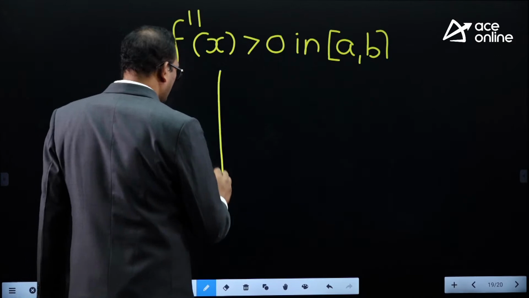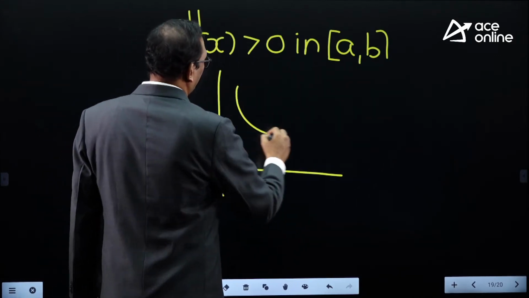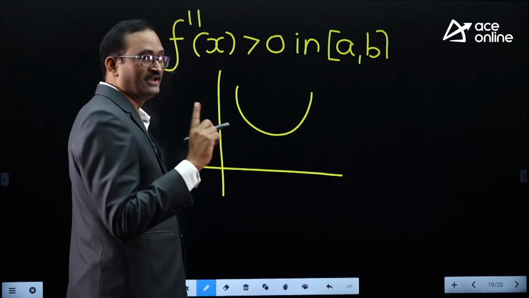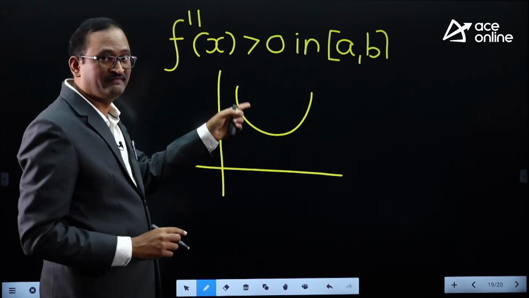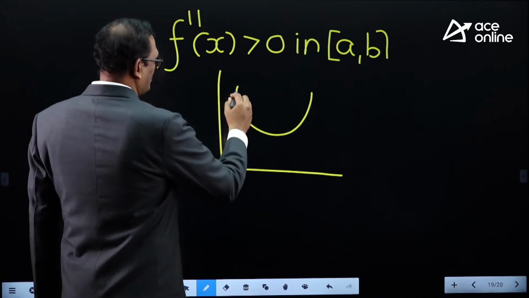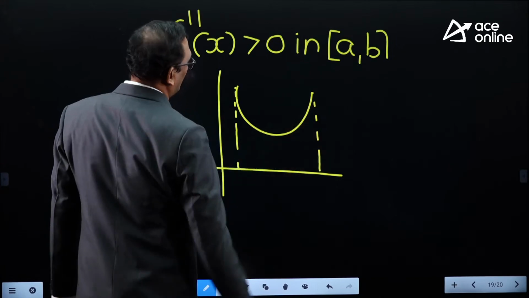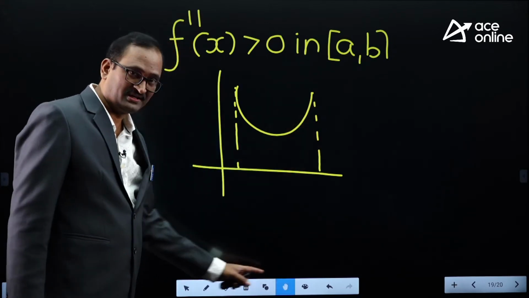Means if f double dash x greater than 0 on a certain interval, then in that interval the curve will look like concave up, means a bowl holding water. So in this interval it is looking like concave up, f double dash x greater than 0.